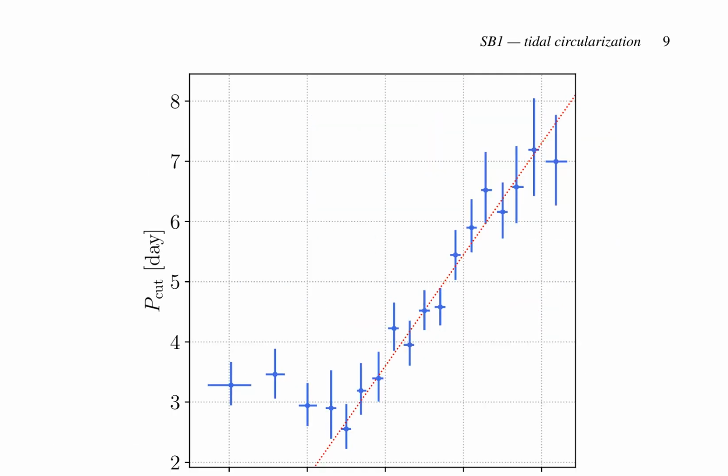The study examines the tidal circularization of binaries, focusing on the dependence of the cutoff period, PCUT, on stellar temperature and age. The authors analyze a sample of Gaia spectroscopic binaries, dividing them into subsamples based on effective temperature and age. They find that PCUT strongly depends on stellar temperature, decreasing linearly from 6.5 days at 5,700 K to 2.5 days at 6,800 K, with a rate of 3.7 days per 1,000 K.